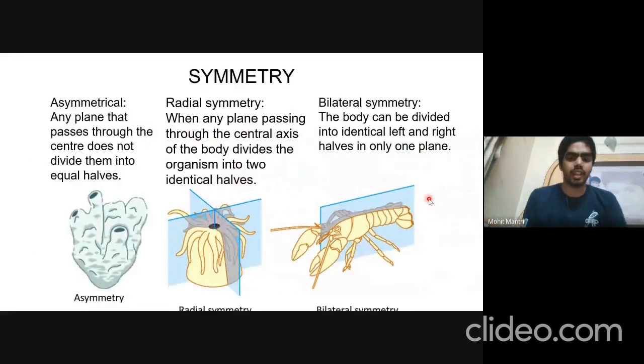Then comes symmetry. Some organisms have an asymmetrical body, which means that if any plane is passed through the center, it will not divide the organism into two equal halves. This is seen in Porifera. Then comes radial symmetry, in which any plane passing through the central axis of the body will divide the organism into two equal halves. This is seen in coelenterates and other phyla, which will be explained later. And bilateral symmetry is when the body is divided into equal left and right halves when cut only through one plane.